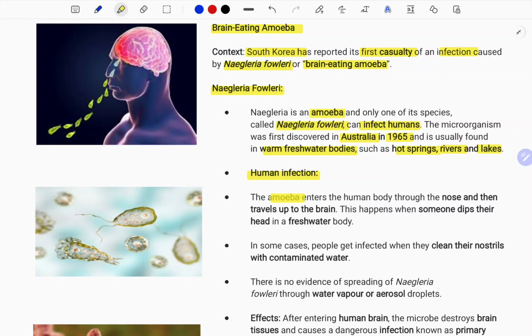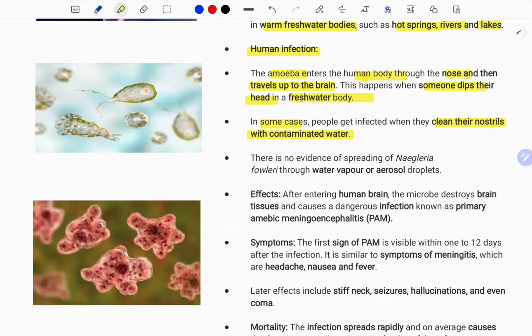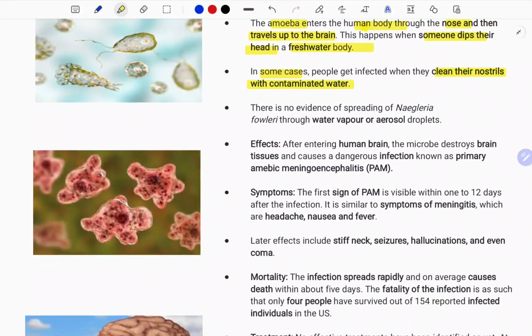Here the amoeba enters the human body through the nose and travels to the brain. See the process: it enters through the nose and travels to the brain, and this happens when someone dips their head in a fresh water body. If you dip your head in fresh water, this amoeba slowly enters through the nose and into your brain. In some cases, people get infected when they clean their nostrils with contaminated water, so water contaminated with this amoeba enters the nose.